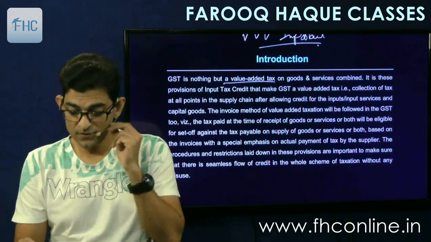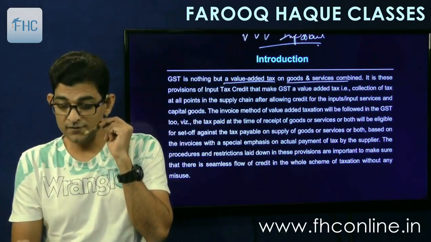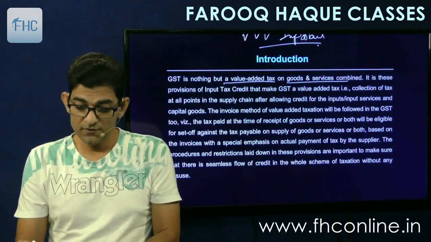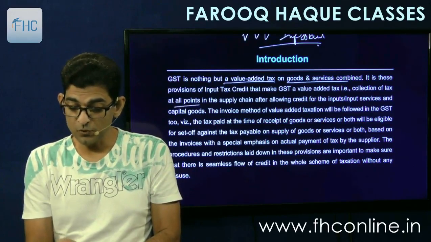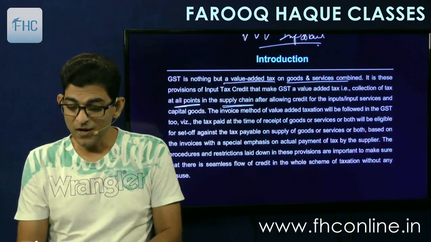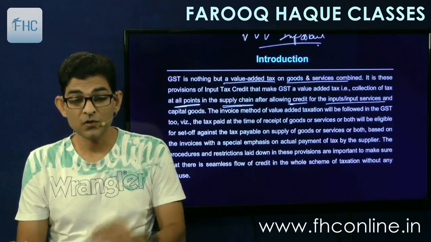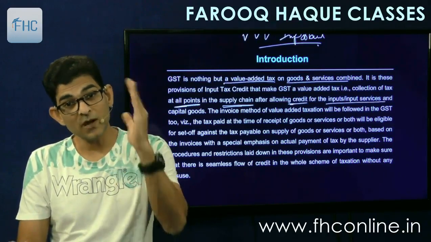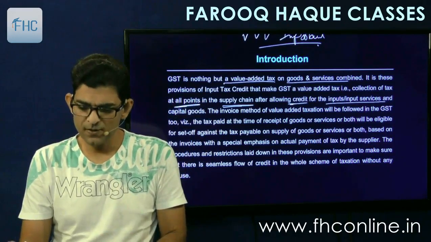Okay. So it says GST is nothing but a value added tax on goods and services combined. It is these provisions of input tax credit that make GST a value added tax. There is collection of tax at all points in the supply chain, after allowing credit for the input or input services and capital goods. Credit is also allowed for the tax paid on capital goods. Now these points we will understand in due course of discussion.